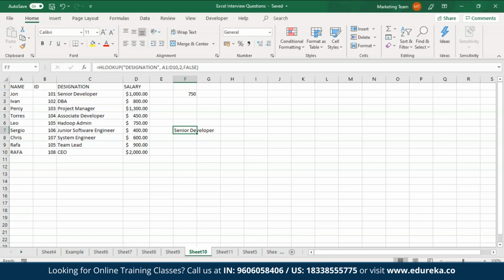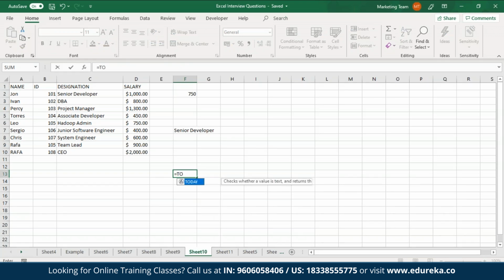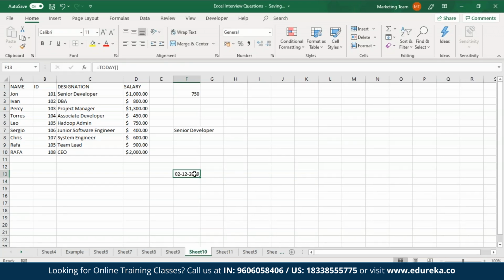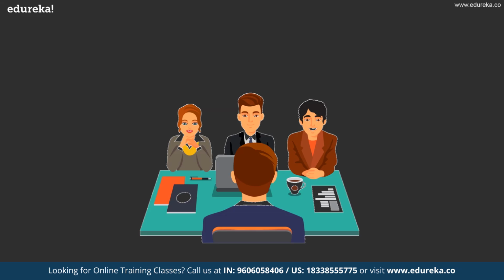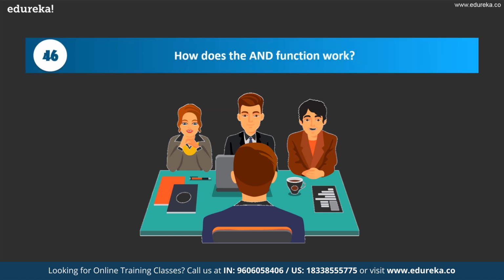Excel? To fetch the current date, you can make use of the today function. This function will return the current date in MS Excel date format. So let me just choose a new cell, and over here I'll just type in today. So as you can see over here, it has returned the date in MS Excel date format. So moving on towards the next question, which is how does the AND function work?